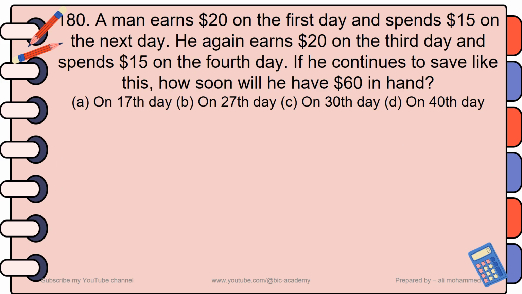Question number 180. The question says that a man earns $20 on the first day and spends $15 on the next day. He again earns $20 on the third day and spends $15 on the fourth day. If he continues to save like this, how soon will he save $60 in hand?